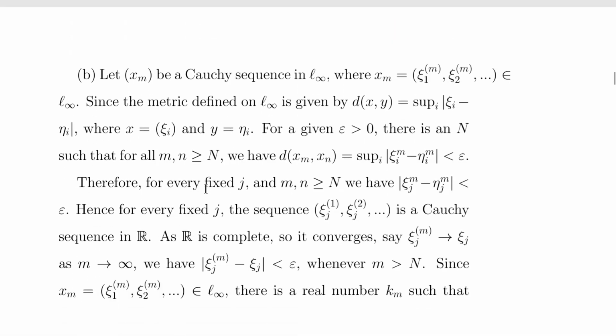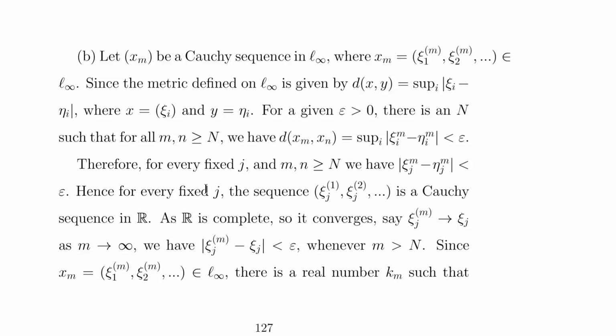Say that x_m is a Cauchy sequence in l infinity. So x_m is defined this way. Since the metric defined on l infinity is given by d(x,y) as the supremum over i of |ξ_i minus η_i|, where x is equal to (ξ_i) and y is equal to (η_i). So for a given epsilon greater than 0, suppose that the sequence we are considering is a Cauchy sequence. So we have d(x_m, x_n), the supremum, is less than epsilon.